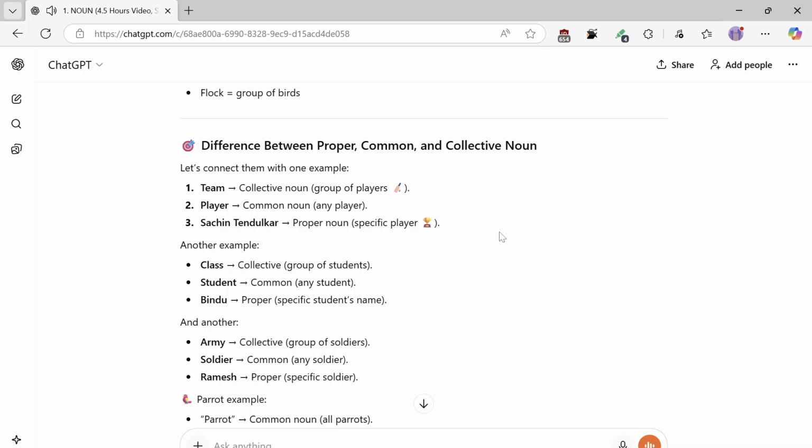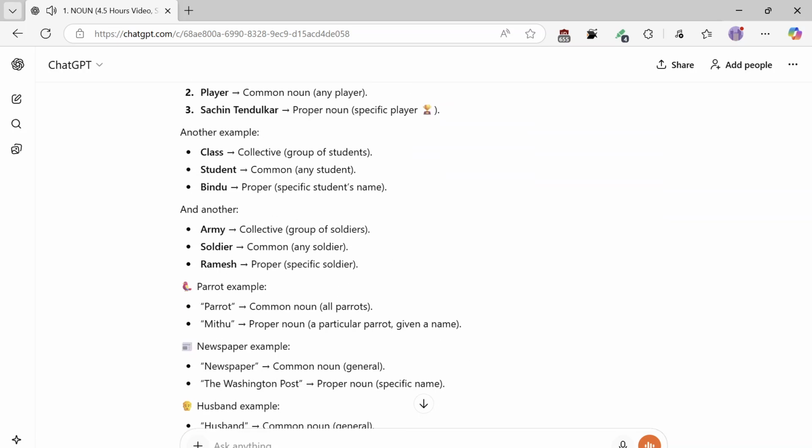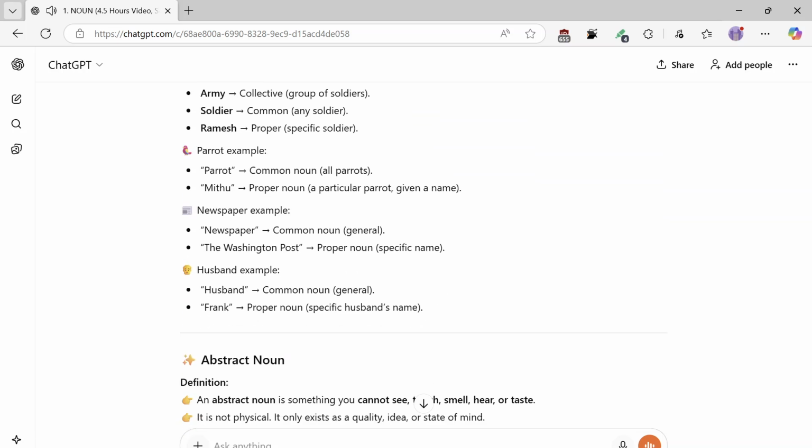Another example: class, collective, group of students. Student, common, any student. Bindu, proper, a specific student's name. And another: army, collective, group of soldiers. Soldier, common, any soldier. Ramesh, proper, a specific soldier. Parrot example: parrot, common noun, all parrots. Mithu, proper noun, a particular parrot given a name.